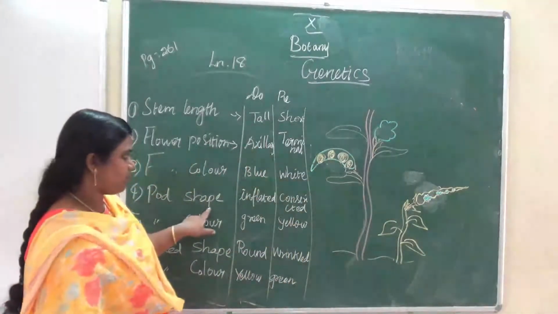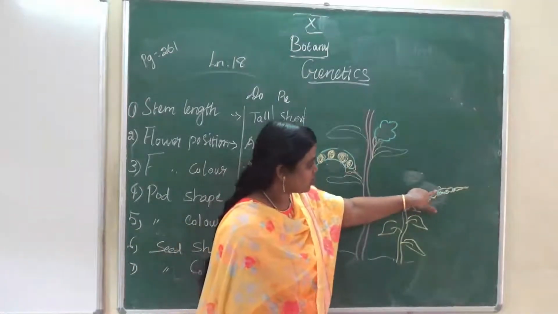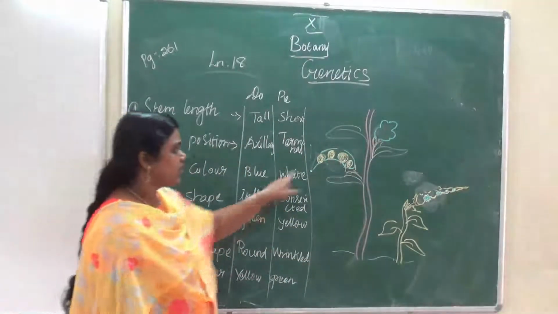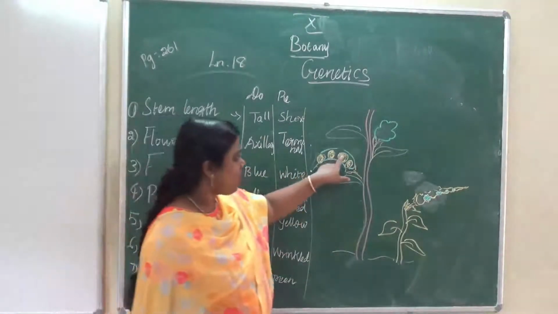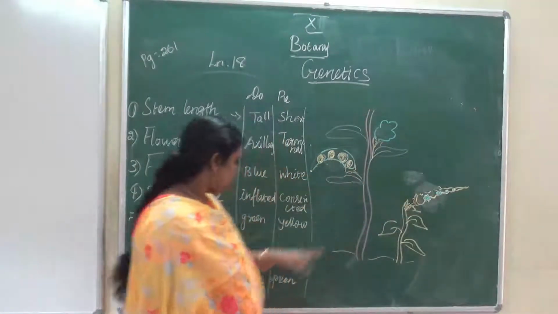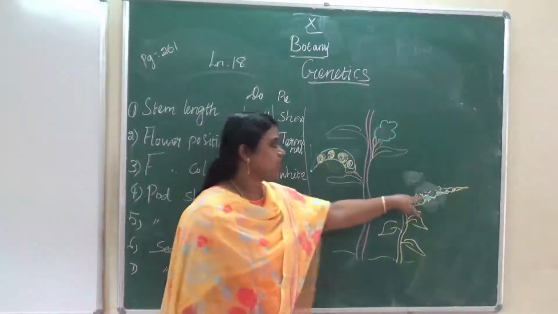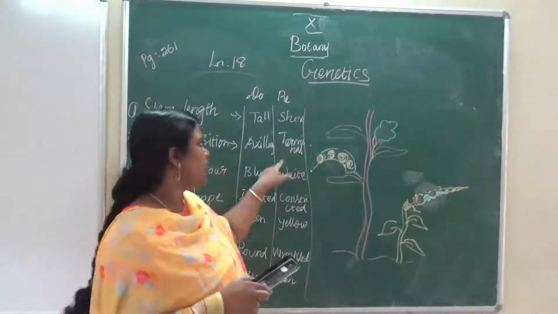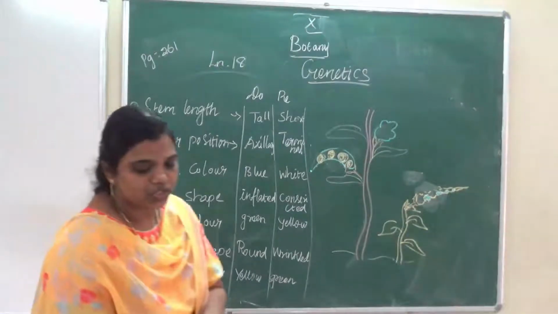Pod shape: inflated and constricted. Pod color: green, yellow. Seed shape: round, wrinkled. Seed color: yellow, green. These are the 7 characters, dominant and recessive, of the pea plant. Okay, it's easy to remember.